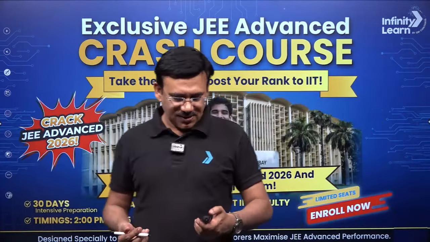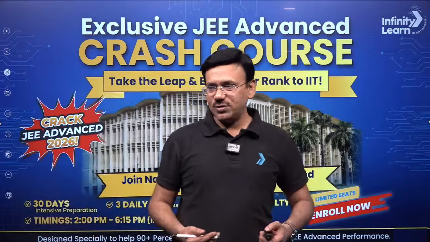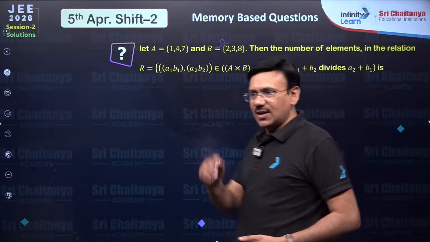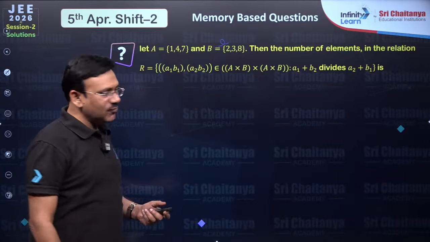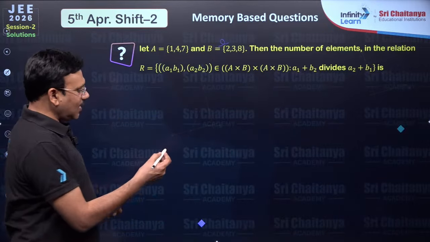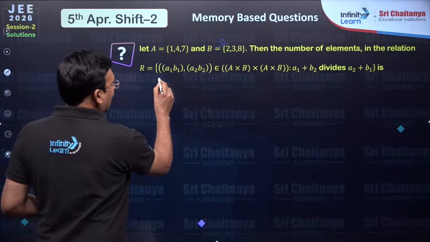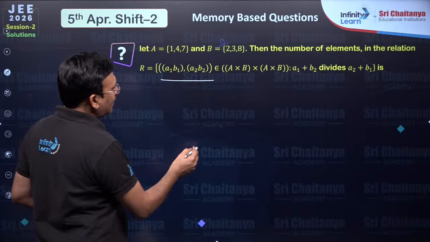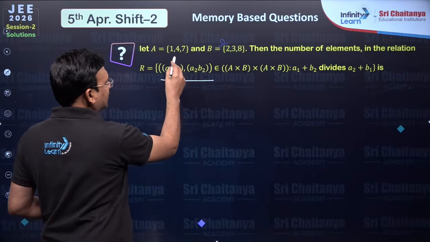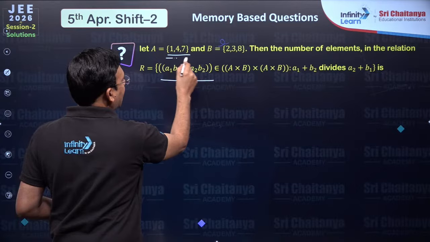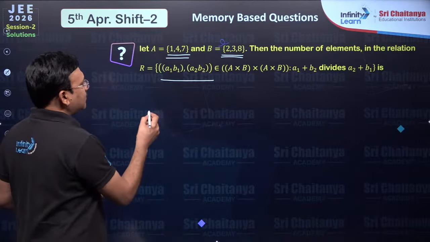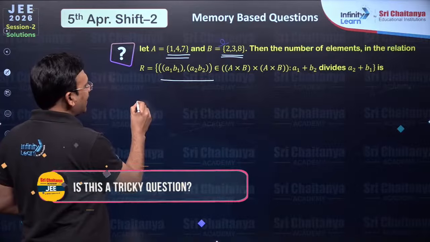So today's paper is definitely a cute, cool math paper. The questions are quite interesting. Dear students, we are left with a few more questions. There is a relation containing ordered pairs from A cross B cross A cross B. A has 3 elements, B has 3 elements, disjoint. So A cross B will give you 9 elements.